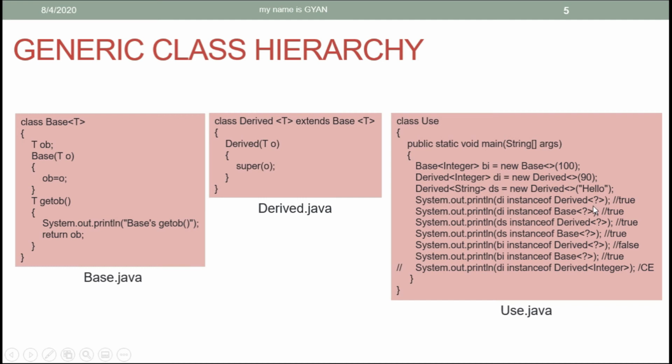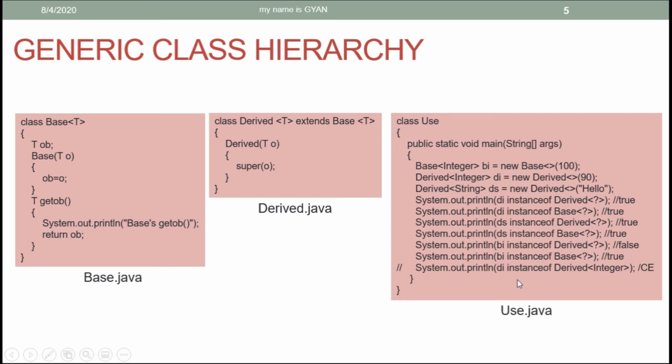Then the compiler will allow the JVM to check that. And that can happen easily, and it will return true because di is always an instance of derived, we know that, and the compiler will allow it because the compiler thinks that you are going to compare your types with object.